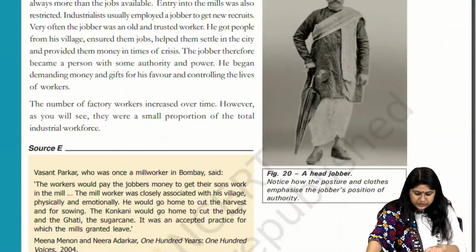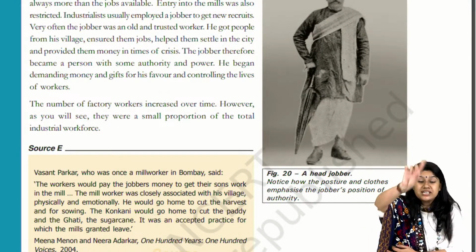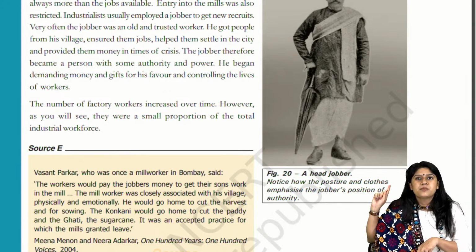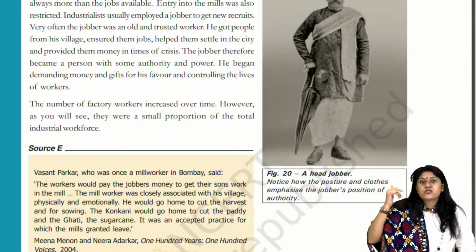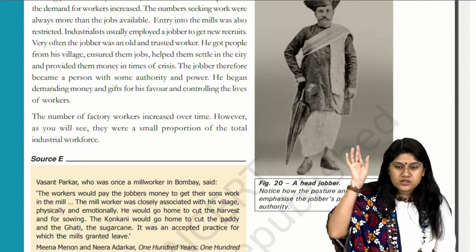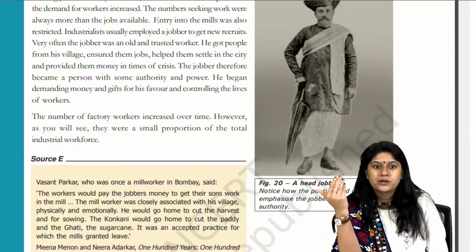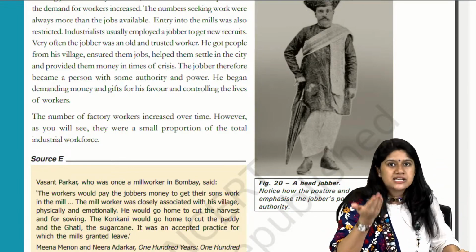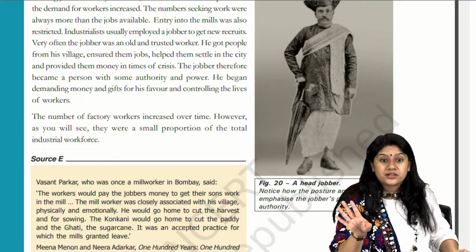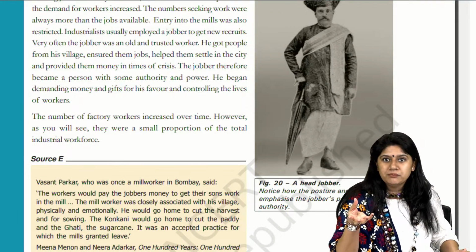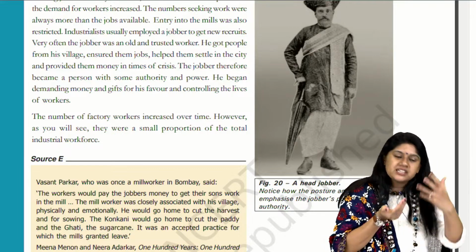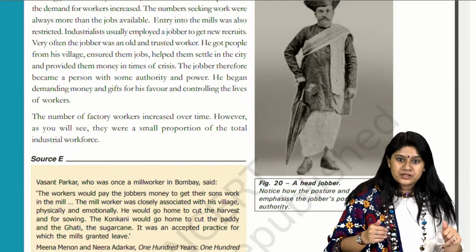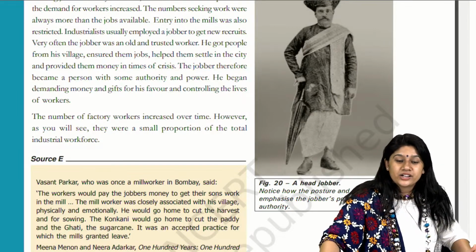Young workers. Yeah, here we have the head of a jobber. So see everyone, what kind of question can come? They can give you this image, right? Of course, they'll not give you the hint which person this is. But they can show this image, give you a paragraph on the jobber, and ask you to identify the person and write the functions of the person. This is definitely an important question. And we have discussed the role of jobber, right? And how they used to help other people in finding work and how they used to take care of them when they are in the city. Good. Okay.